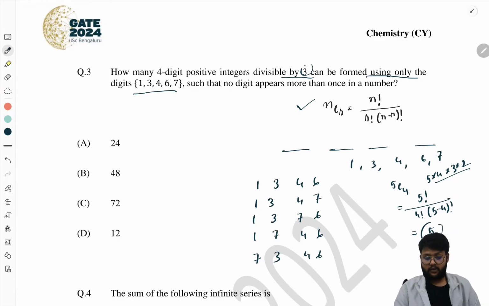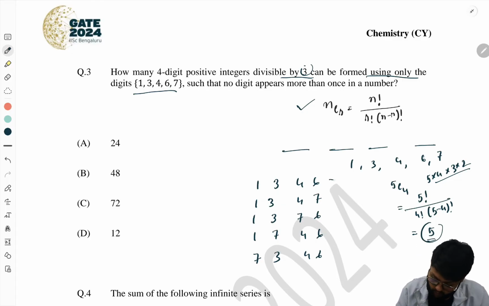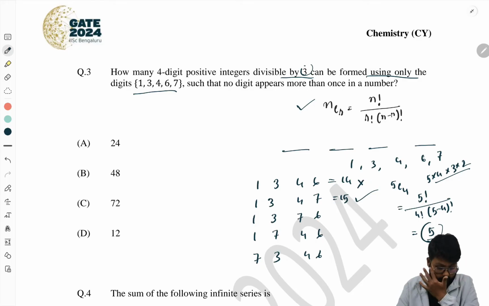And for divisibility by 3, we have to know the divisibility rule: the sum of the digits of that number should be divisible by 3. So 1 plus 3 plus 4 plus 6 is 14. 14 cannot be divisible by 3, so it is not possible. And 1 plus 3 plus 4 plus 7 is 15, so it can be divisible. And 1 plus 3 plus 7 plus 6 is 17. This also is not possible.